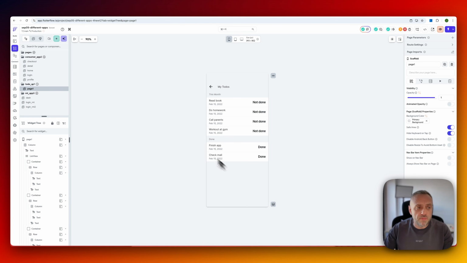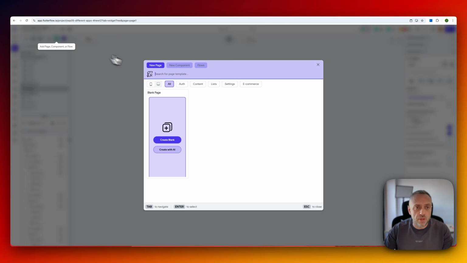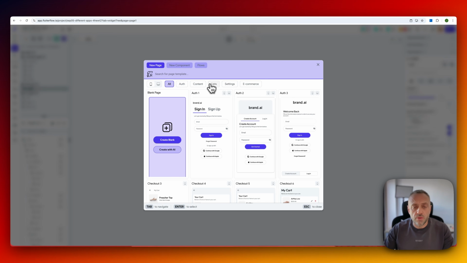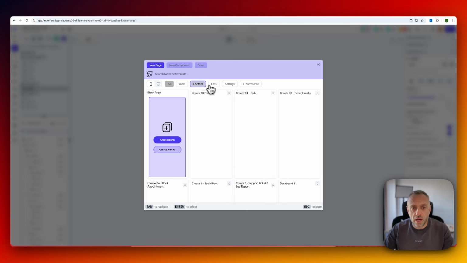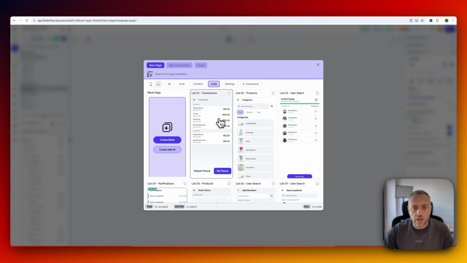You just create one page, and I like to use templates for this, right? So if you click on new page, you have all of these templates that you can use, right? And they're categorized: content, list, settings, e-commerce. So here you can just select a list.